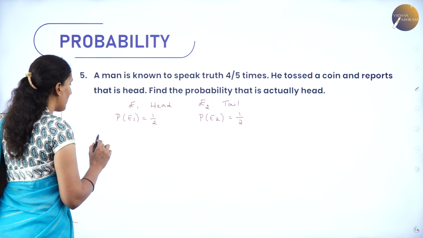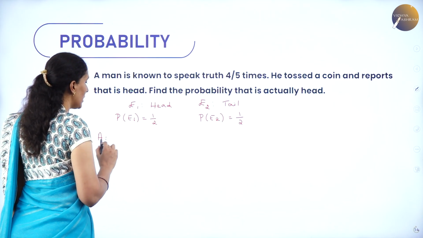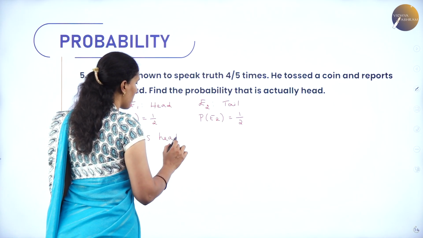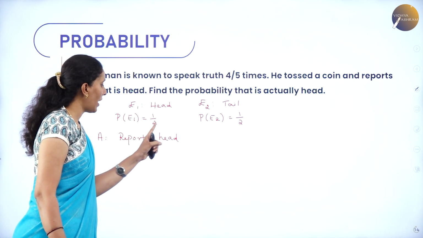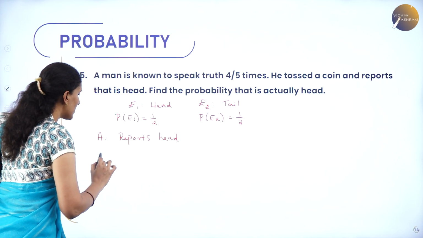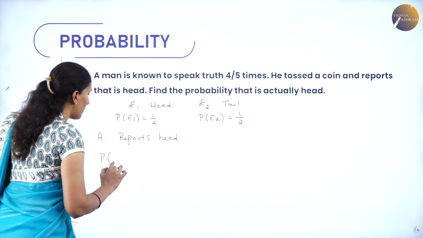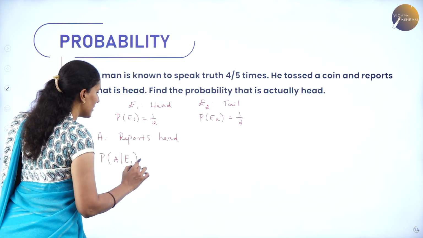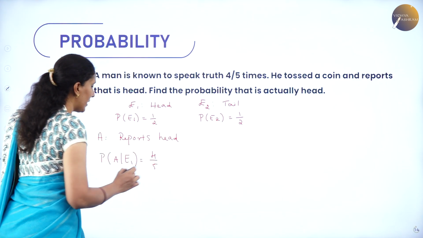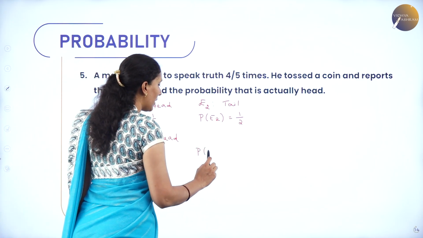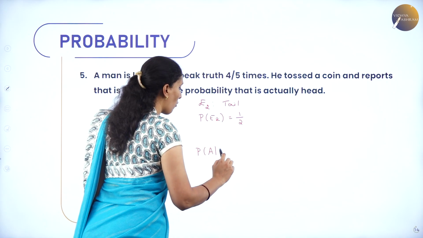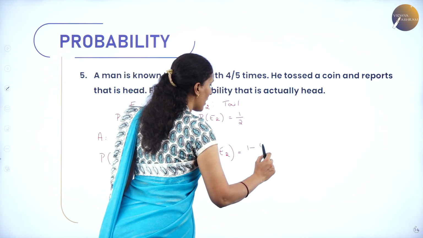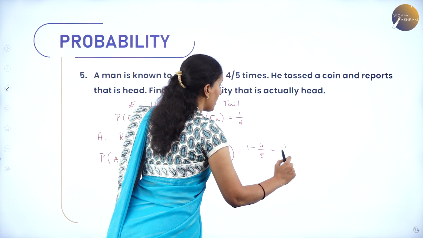So, let me take A as an event: he reports head. I know here the probability of head is 1 by 2. Now, what is the probability that he reports head when the coin which we have already tossed is head? That is given as 4 out of 5 times. Now, what is the probability that he reports head when we have already got tail? It is exactly the complement of this, that is 1 minus 4 by 5, hence it is 1 by 5.